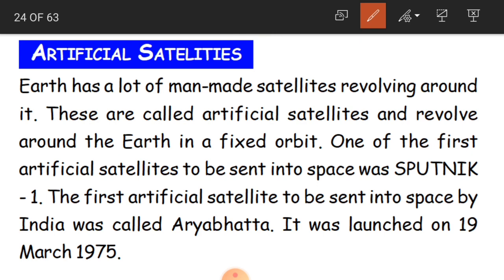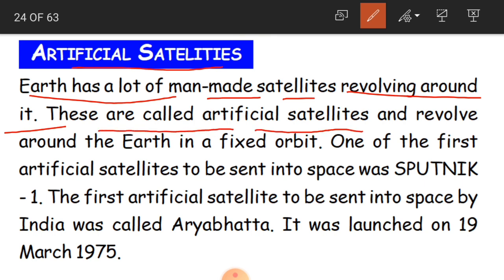So they are called artificial satellites. Clear, children? Now, Earth has a lot of man-made satellites revolving around it in a fixed orbit.